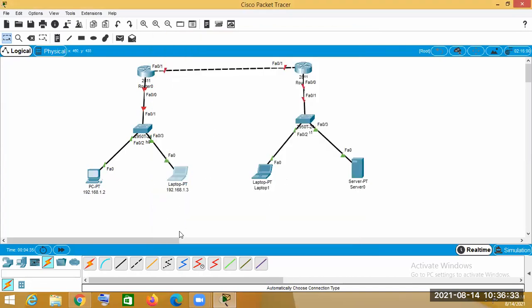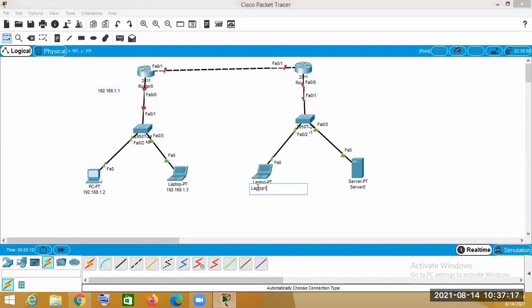Okay, so I configured this IP here. Now I have already used the default gateway address and the configuration of IP here. So let's say I am saying that the default gateway is 192.168.1.1. This is the router's port, because this is the default gateway address. And default gateway address means this is the IP address of the port of the router. The default gateway address is the IP address of this port of the router.